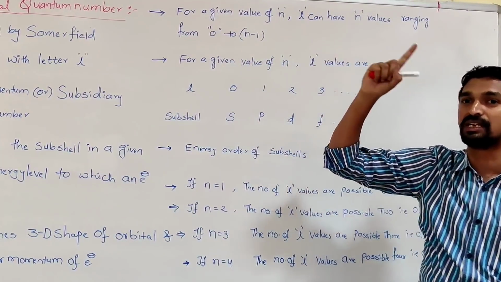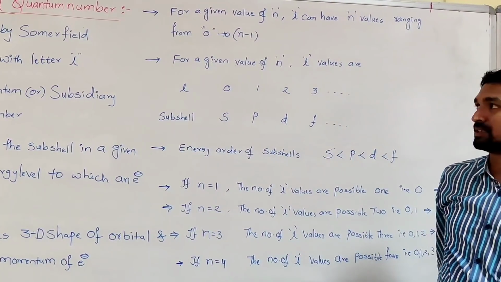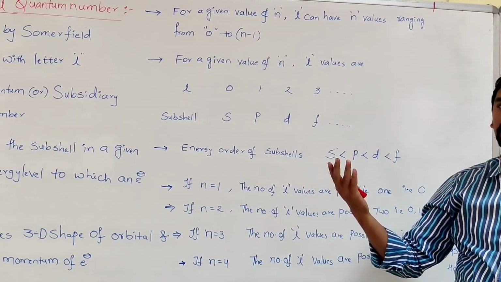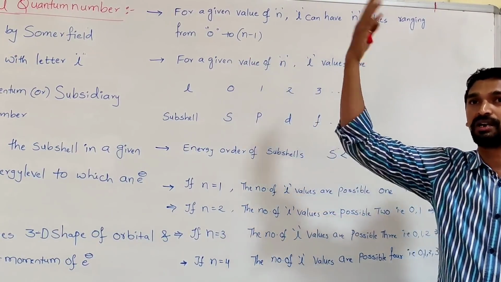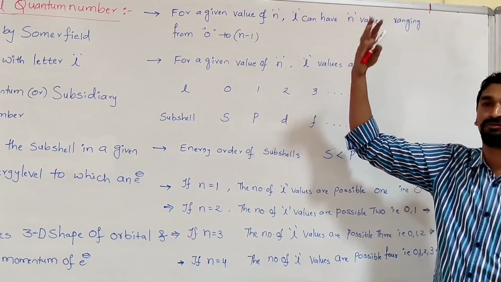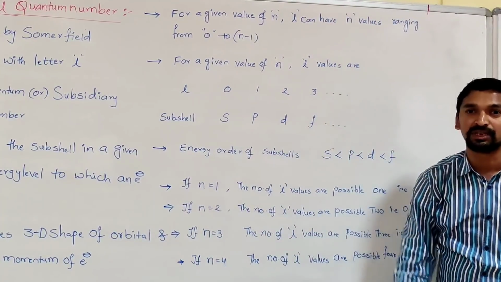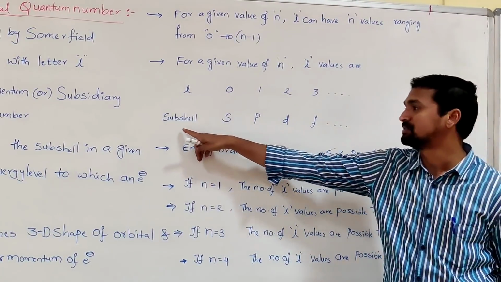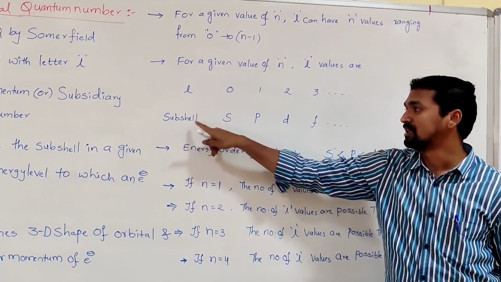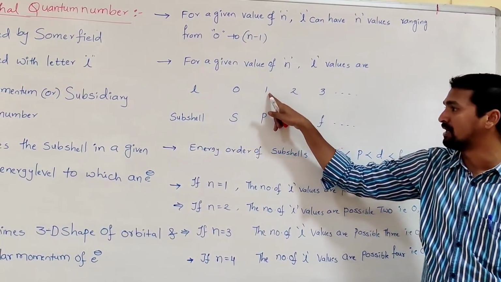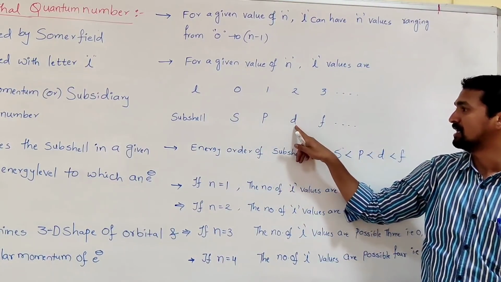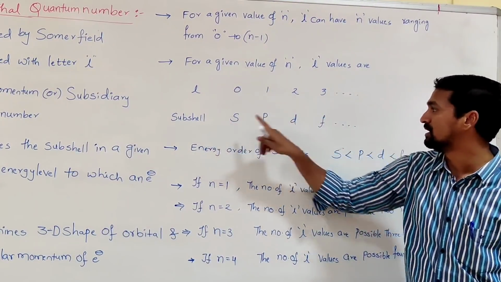So in the first energy level only one sub-level is present. Like that, in another energy level, 2 are present: 0, 1. In the third energy level, 0, 1, 2. In the fourth energy level, 0, 1, 2, 3. What does it represent? What is the name of the sub-levels? The names of the subshells are s, p, d, f. If L is equal to 0, the subshell is s. If L is equal to 1, the subshell is p. L equal to 2, subshell is d. L equal to 3, subshell is f.